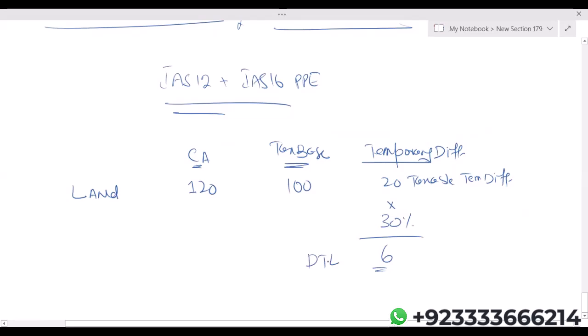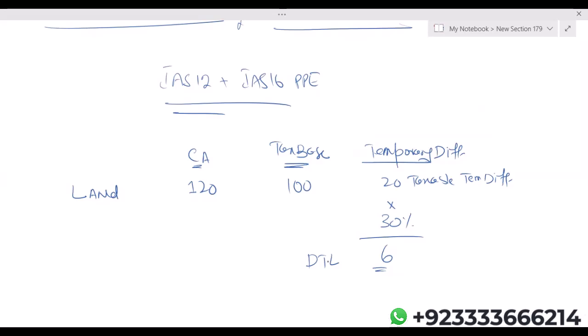Now listen carefully. This is a taxable temporary difference of 20 million, but logically this difference of 20 is arising due to revaluation surplus. According to IAS 12, if your deferred tax is arising from revaluation surplus, then it will be charged to revaluation.